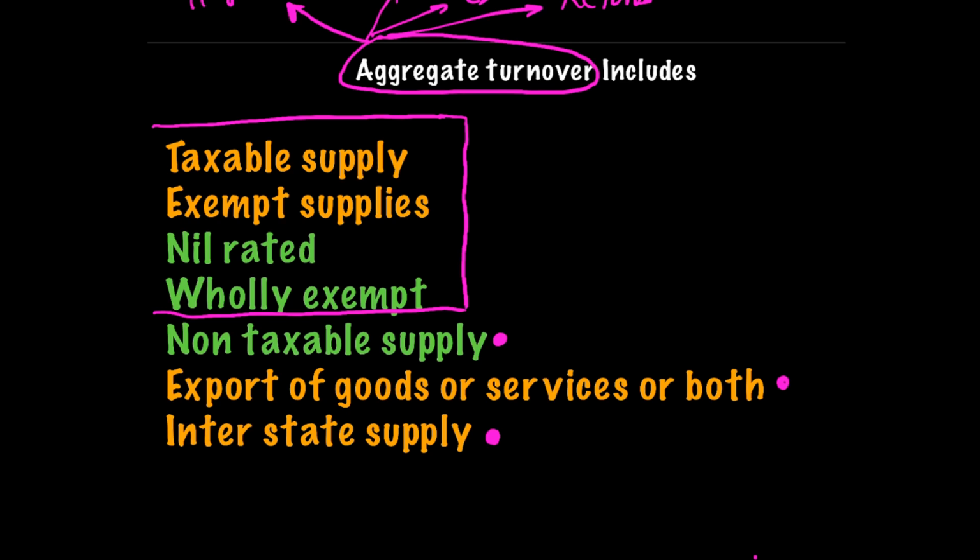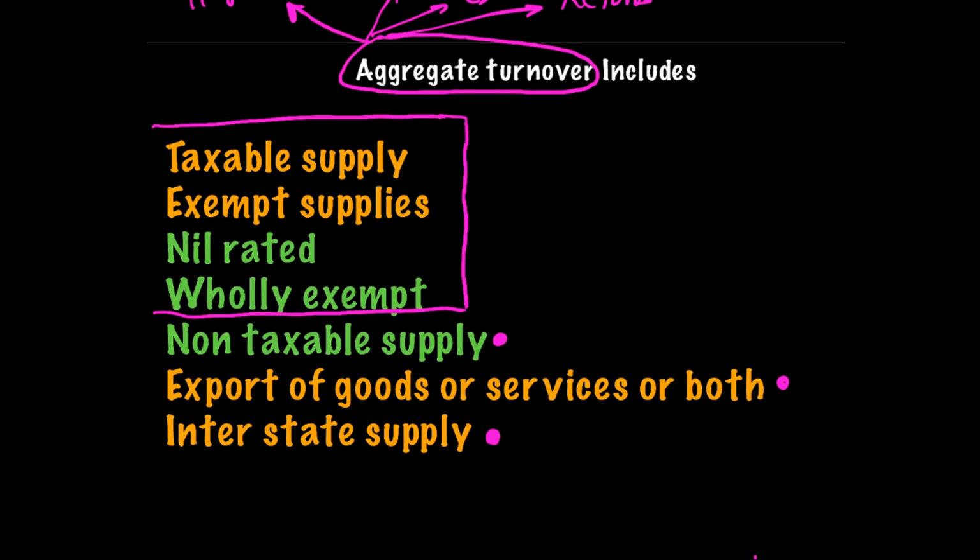Because friends, if he engages himself into non-taxable supply, composition scheme will be withdrawn immediately. Same is with exports, same is with interstate supply. So even though the definition says aggregate turnover, for the purpose of eligibility, only if these types of supplies are there, which is taxable, and in exempt there are two.